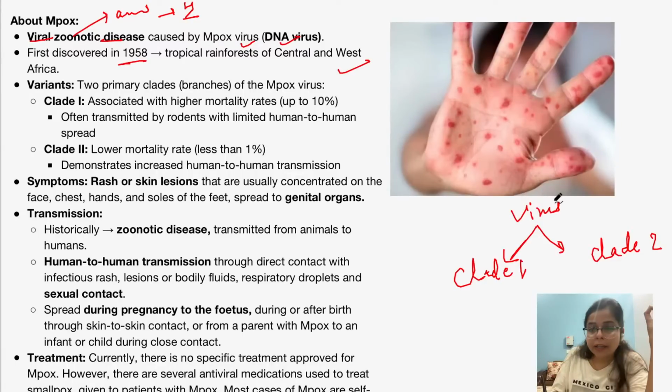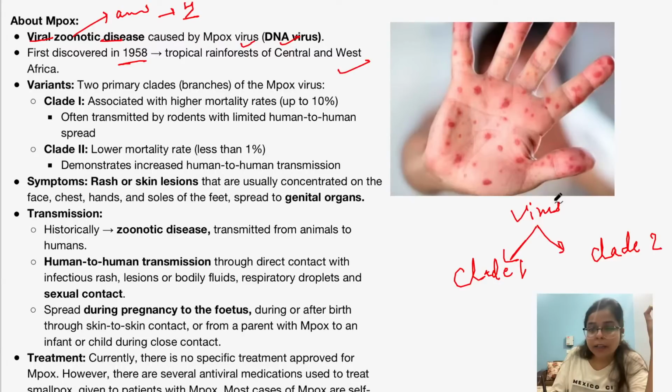In layman's terms, we can call them variants, but the more proper way is to call them branches of a virus. Clades have a common ancestor. This particular virus evolved to form two branches, clade 1 and clade 2, right? Clade 1 is associated with a higher mortality rate, up to 10%, and clade 2 has a lower mortality rate. Presently, there is a transmission of a variant of the clade 2 virus, which is being spread.